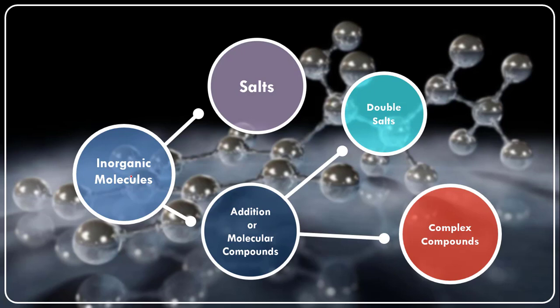The simple inorganic molecules are of two different types. One is the salts, and another one is the addition compounds or molecular compounds. And these addition or molecular compounds, again, are categorized into two types. One is based on simple addition, where the double salts will form, and the other type is where the complex molecules will form.